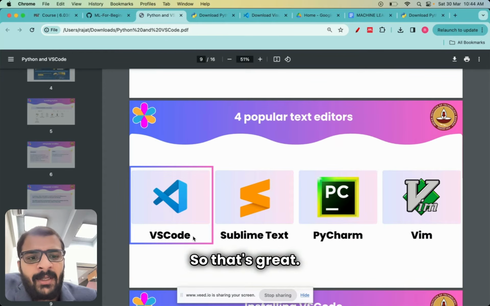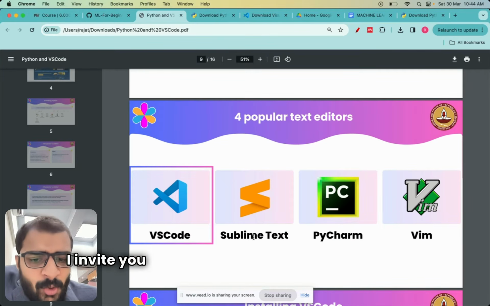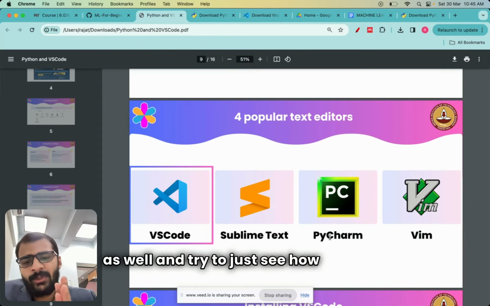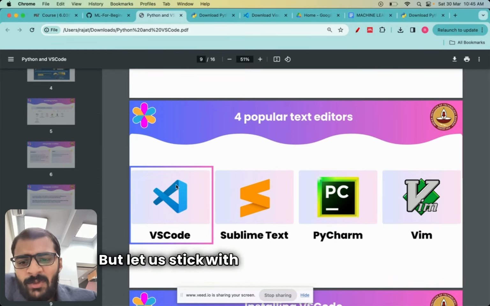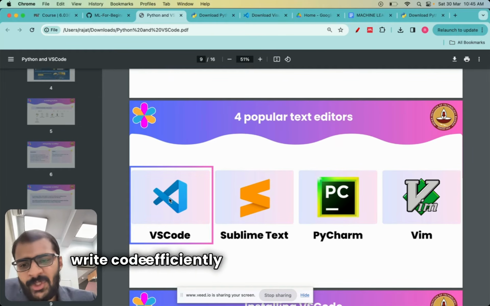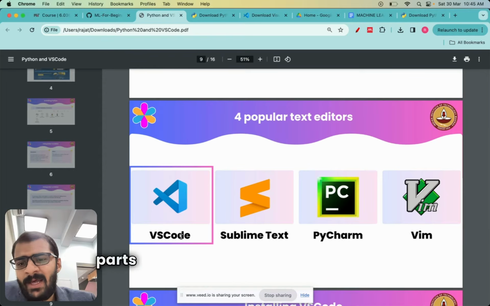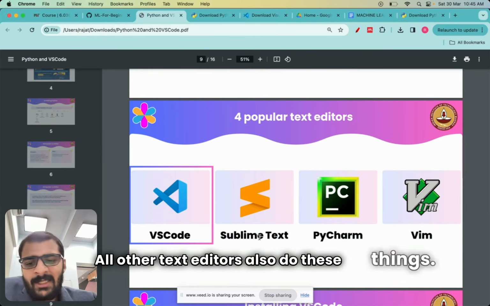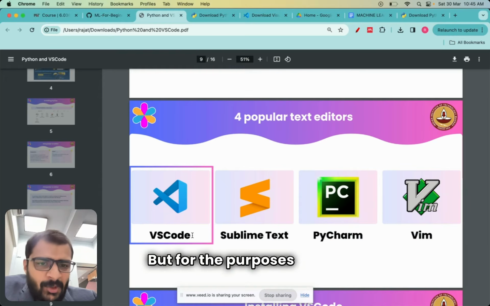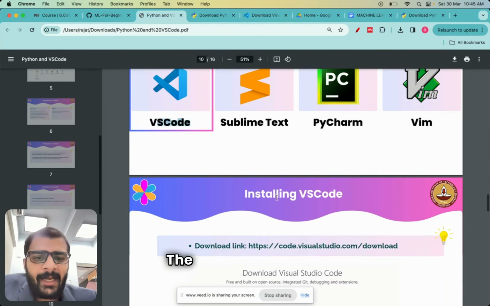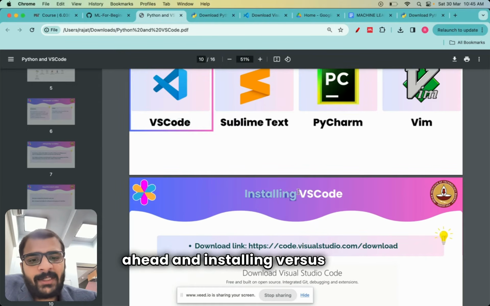So, that's great. I invite you all to look into these other text editors as well and try to see how they are. But let us stick with VS Code for now. It's the best place to manage files and write code efficiently. It even highlights different parts when it detects Python language. All other text editors also do these things, but for the purposes of this course, let's stick with VS Code. The next task is going ahead and installing VS Code.